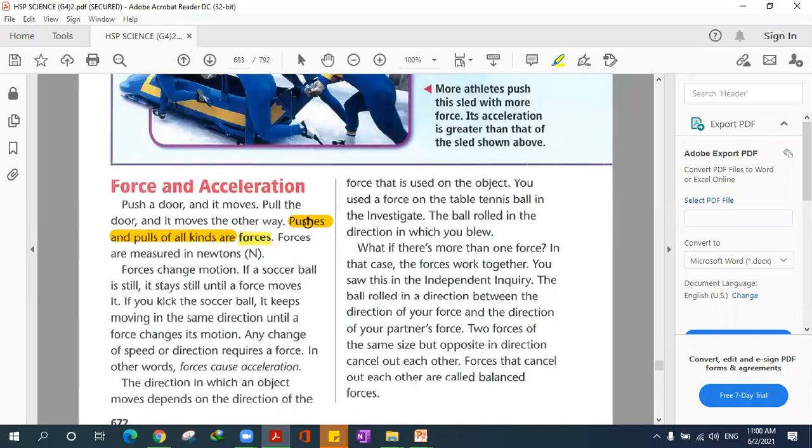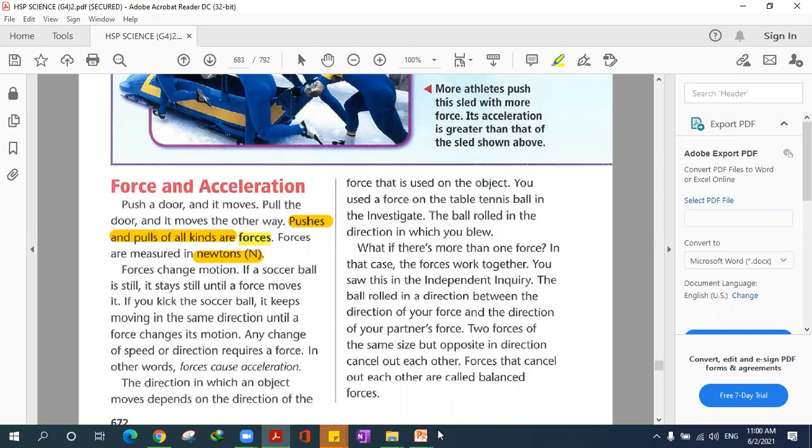Okay, so the forces here, guys, means pushes and pulls of all kinds. And we measure force in Newton. Do you know who Newton is? Yes, the guy with gravity, the one who discovered gravity. His name is Isaac Newton.